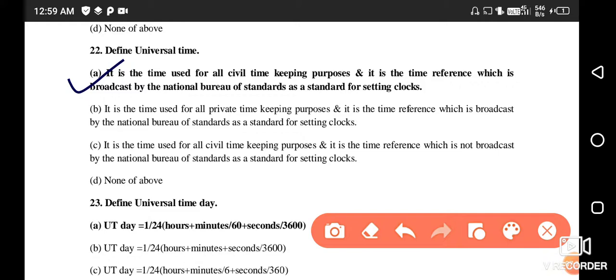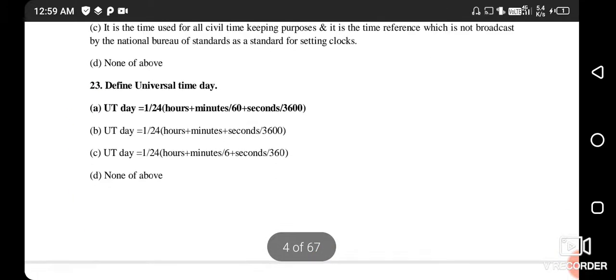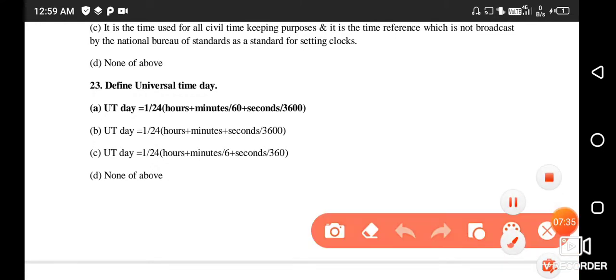Next question. Universal time is equal to 1/24 times hours plus minutes divided by 60 plus seconds divided by 3600. So the right answer is option number A.